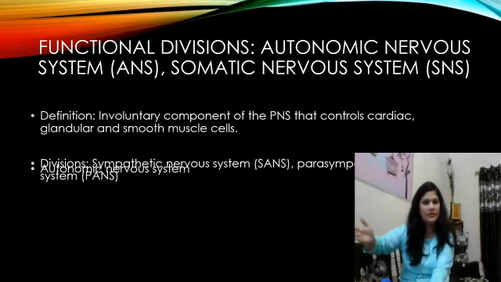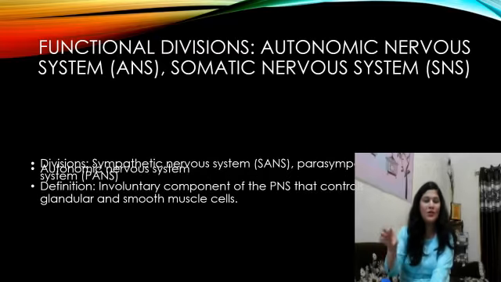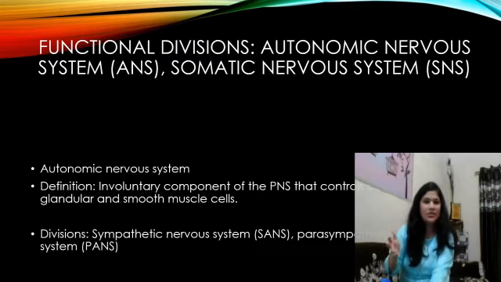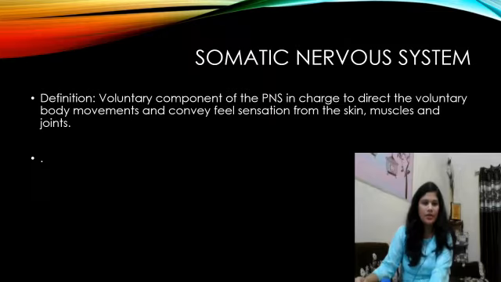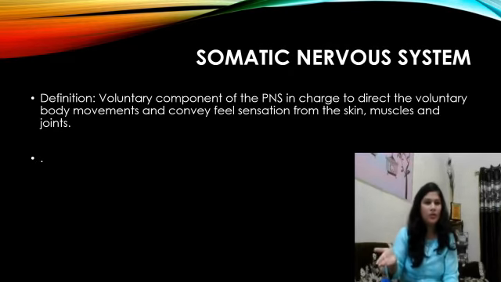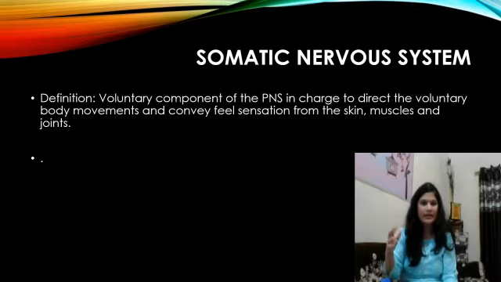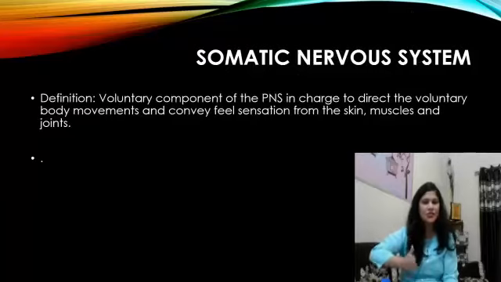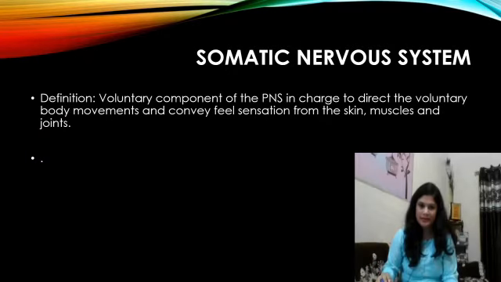Then we come to the somatic nervous system, which is the voluntary component of the PNS, in charge of directing voluntary body movements and conveying feel sensations from the skin, muscle, and joints. So basically, it's divided into involuntary and voluntary. The somatic part is the voluntary component, which directs body movements and conveys sensations from the skin, muscle, and joints.